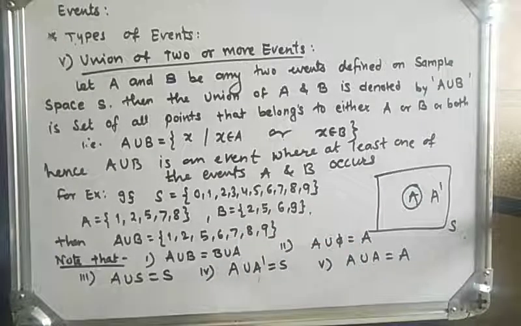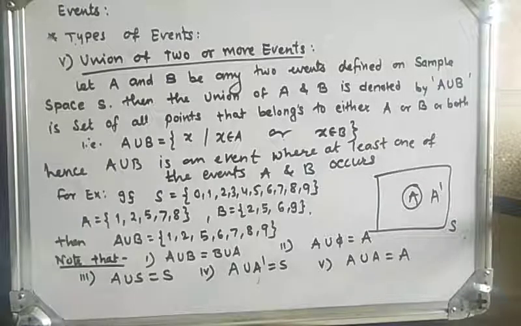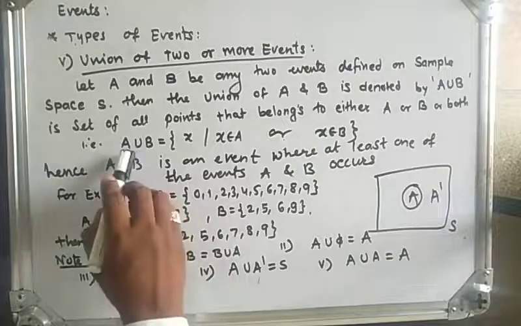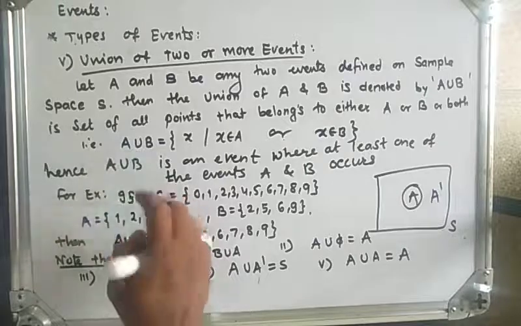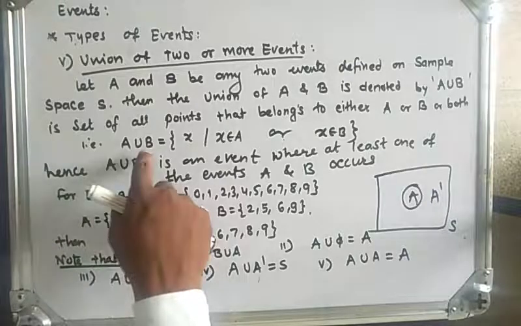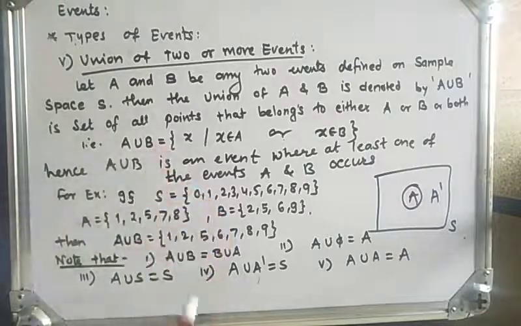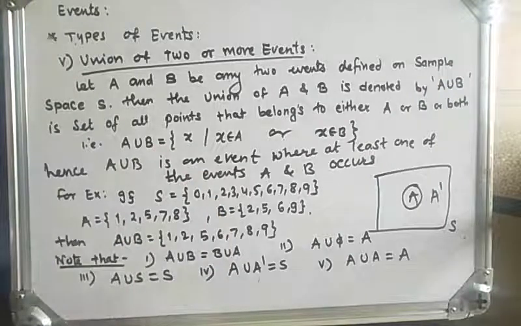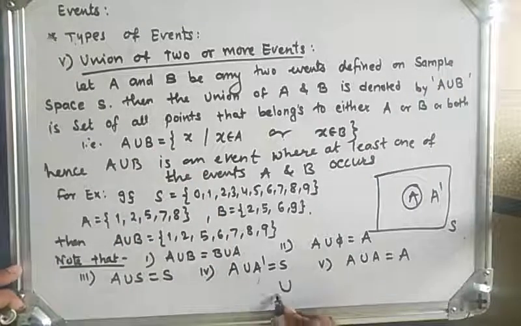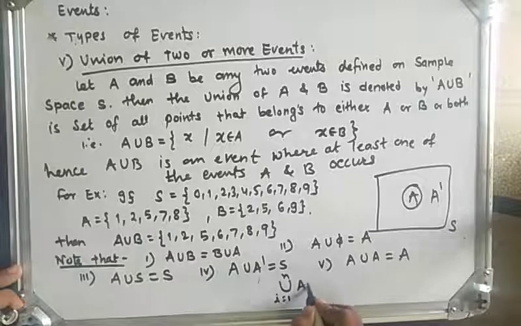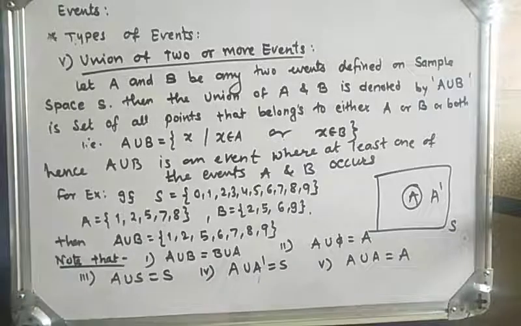Now in general, if we have n events, A1, A2 up to An, defined on sample space S, then their union, A1 union A2 up to An, is denoted in short form by union i from 1 to n of Ai. Now let's see the general formula.